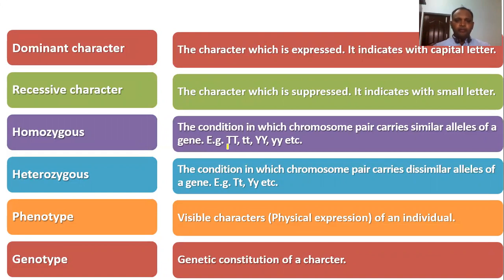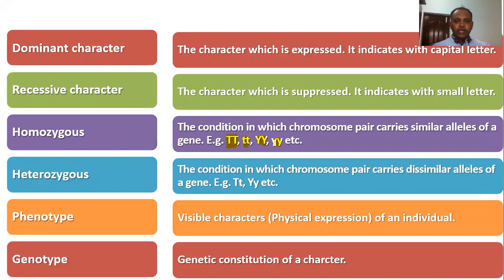You see here, the gene responsible for height of plant: capital T, capital T. Both alleles are the same, capital T, capital T. This is a homozygous condition. And the gene responsible for dwarf height of plant, small t, is a recessive gene. This is a dominant gene, this is a recessive. And Y color, small y. You see all are similar pairs, right? So the pair carries similar alleles, and we call it a homozygous condition, right?